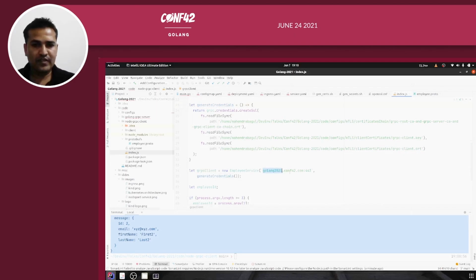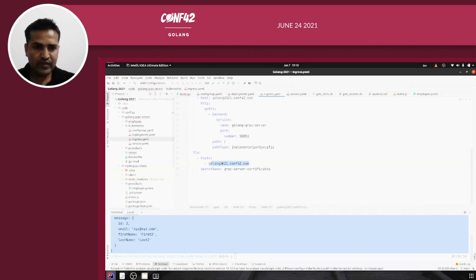So here you can notice this URL, grpc-golang-2021.conf42.com:443. This is basically the URL configured on the ingress. If I go and open the ingress YAML, here you can see the host configuration. This is the host specified over here, right?